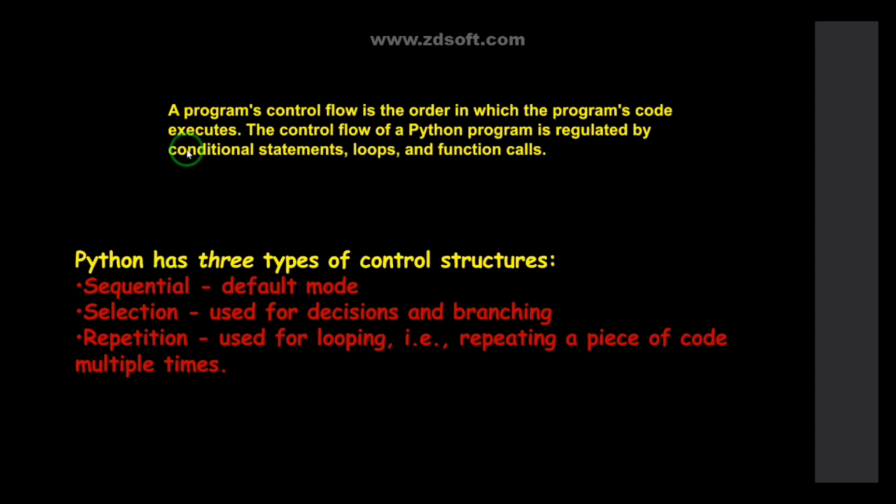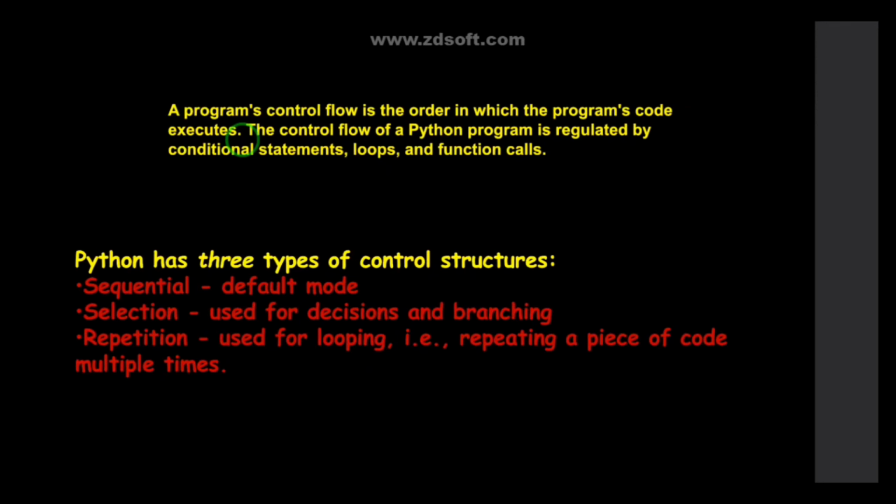So what is meant by control flow statements in Python? A program's control flow is the order in which the program's code executes. Suppose I have 10 lines of code. If I run them, they will be evaluated sequentially, that is, one line, then the second line, then the third line, then the fourth, up to the 10th line.